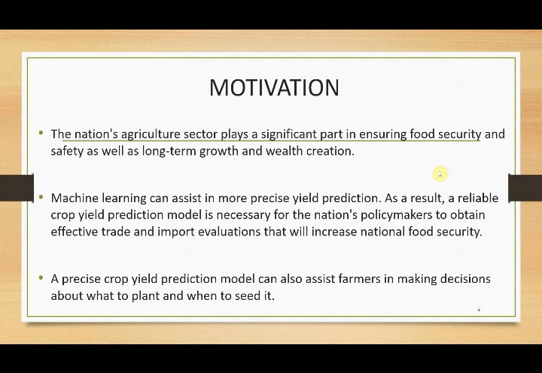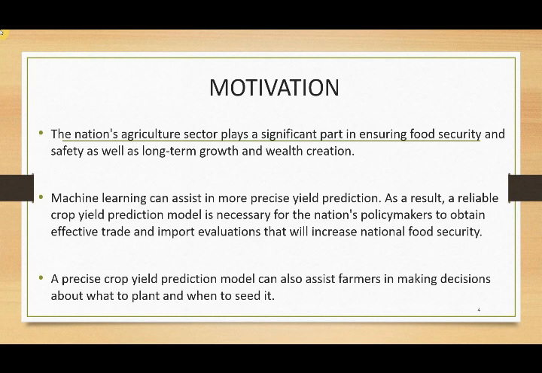Apart from industrialization, which fueled Malaysia's significant economy and development, the country's agriculture industry plays a major role in guaranteeing food security and safety, as well as long-term development and wealth creation. Machine learning can assist in more precise yield prediction.